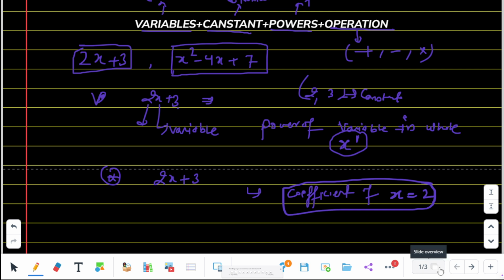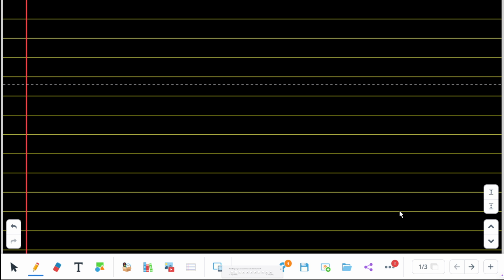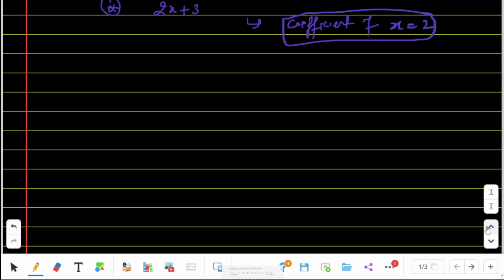These are all examples of polynomials. But can any expression be called a polynomial? Let's find out. For an expression to be a polynomial.